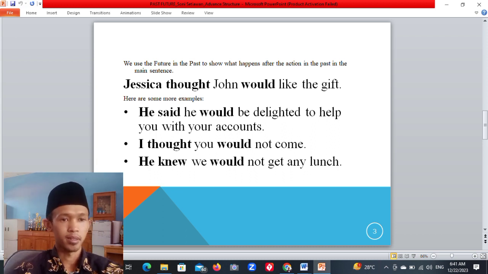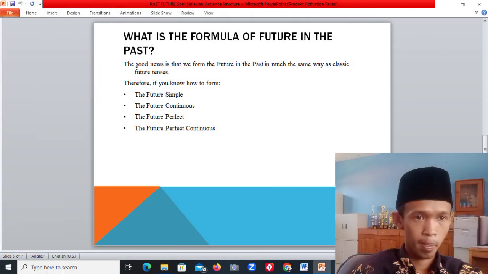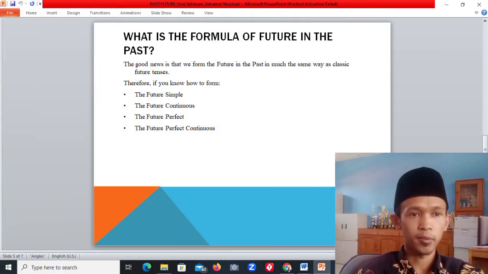Remember, in the main sentence that describes an event in the past, we must use the verb in the past tense. In a subordinate clause, we show the future relative to that past in the main clause. What is the formula of future in the past?